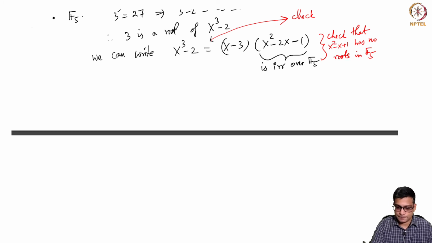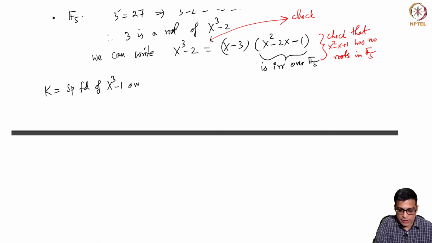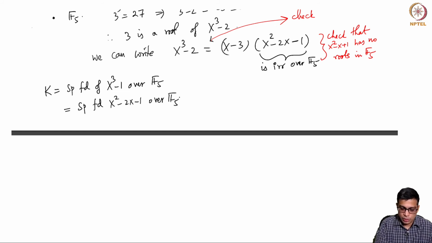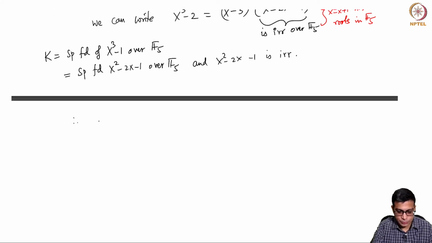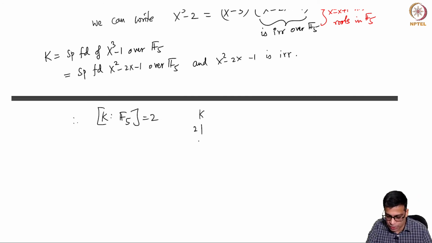So the conclusion is K, which is the splitting field of x cubed minus 1 over F5, is actually the splitting field of x square minus 2x minus 1 over F5, and x square minus 2x minus 1 is irreducible. So hence K colon F5 is 2. Okay. So K is a degree 2 extension of F5. It is a splitting field of an irreducible degree 2 polynomial. So it must be degree 2.